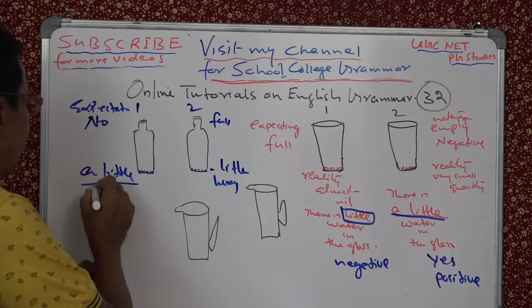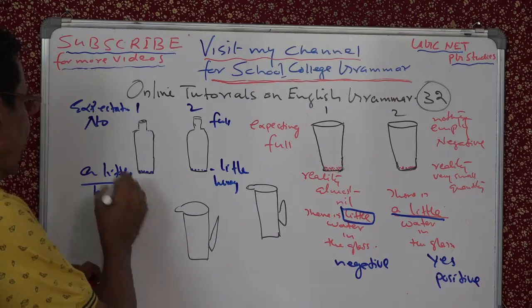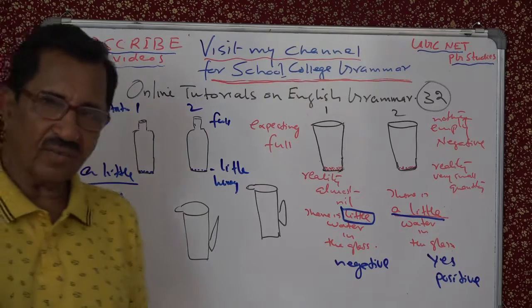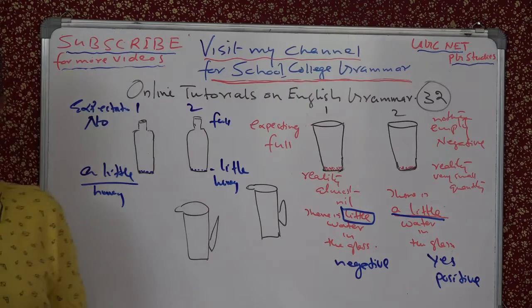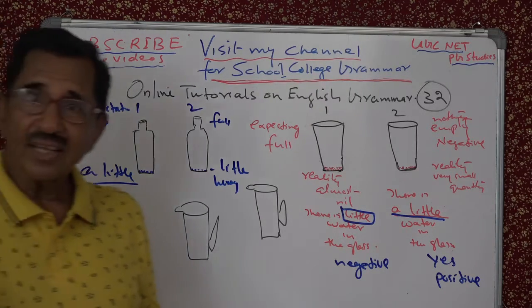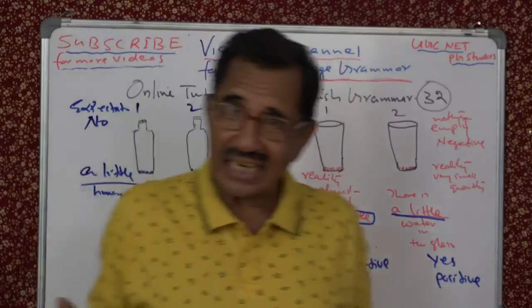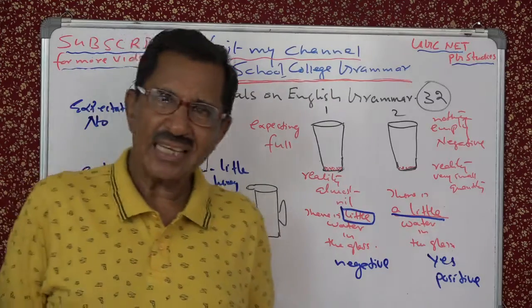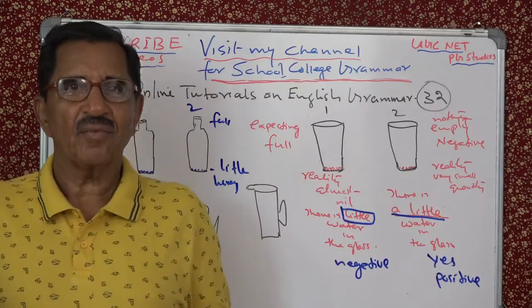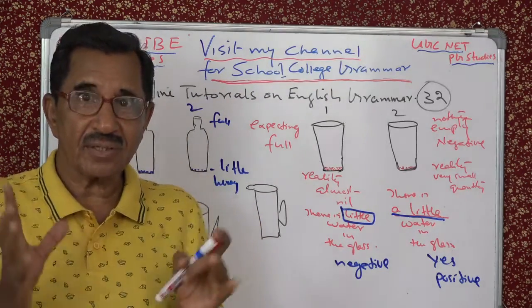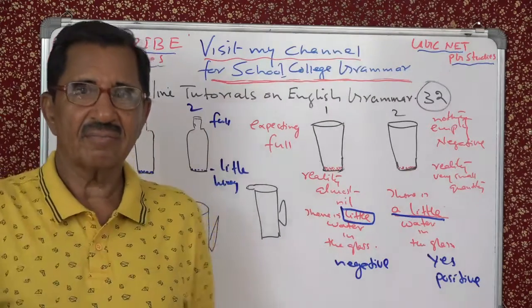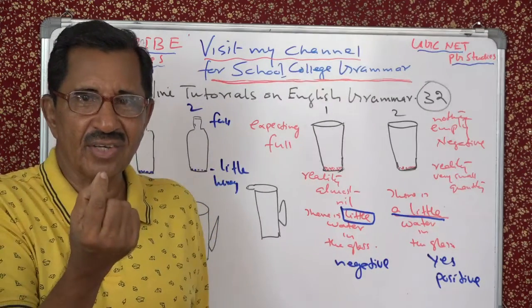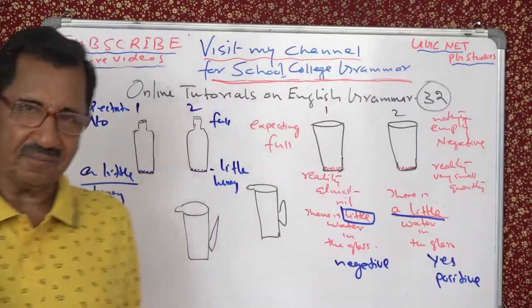Little honey. In the first bottle 1, you will say there is a little honey, because you expected nil, but there is. Bottle 2, you will say little honey. Why? Because you expected full, but actually there is only a small quantity.